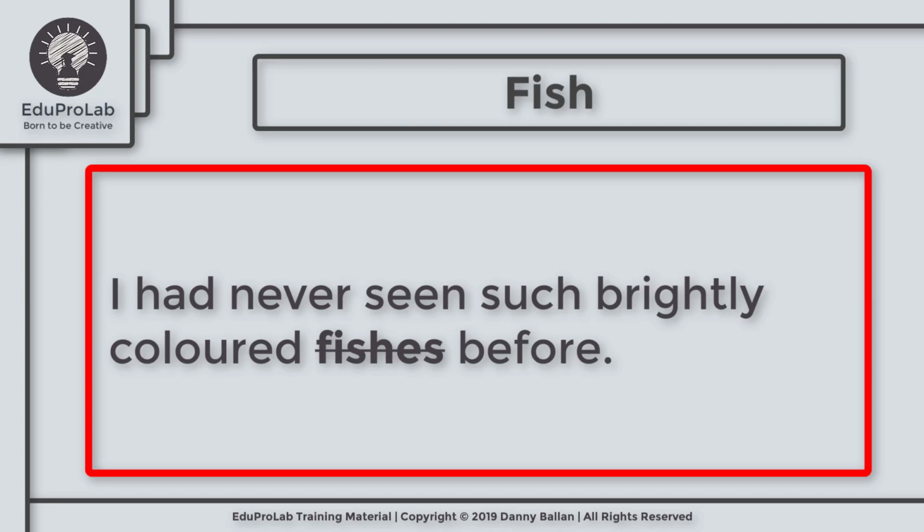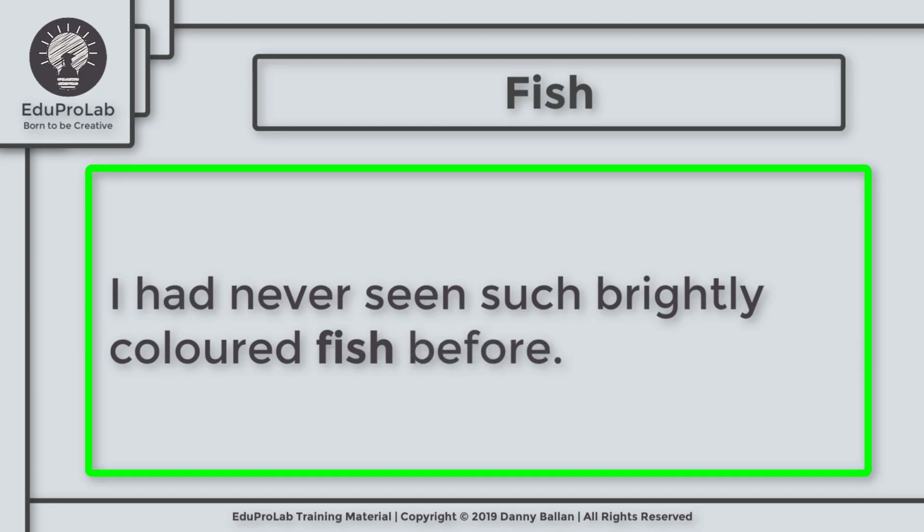Fishes is only used in stories for small children and in scientific or technical styles to refer to different species of fish. But in general speech, when we want to use the word fish in plural, we use the same word, fish. So here we should say, I had never seen such brightly colored fish before. And this is exactly the mistake Roberto made in his conversation. He said, I had never seen such brightly colored fishes, when he should say only fish.